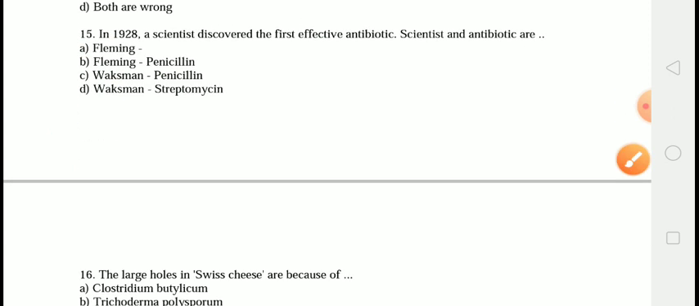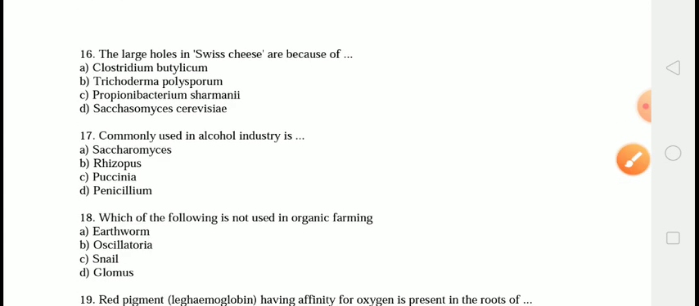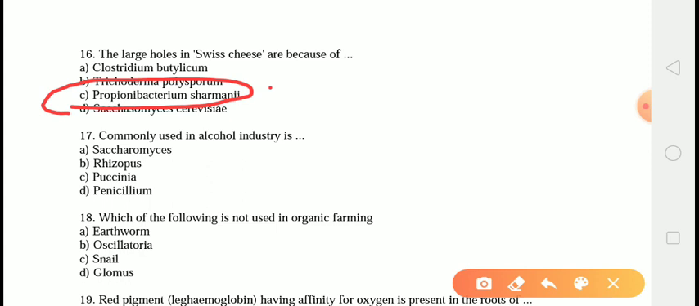The next question is, the large holes in Swiss cheese are because of. The correct answer is answer number C, that is Propionibacterium shermanii. Propionibacterium shermanii releases carbon dioxide and forms bubbles when it consumes the lactic acid. The bubbles form big holes in the Swiss cheese. Therefore, the correct option is the bacterium producing large holes of carbon dioxide, Propionibacterium shermanii.